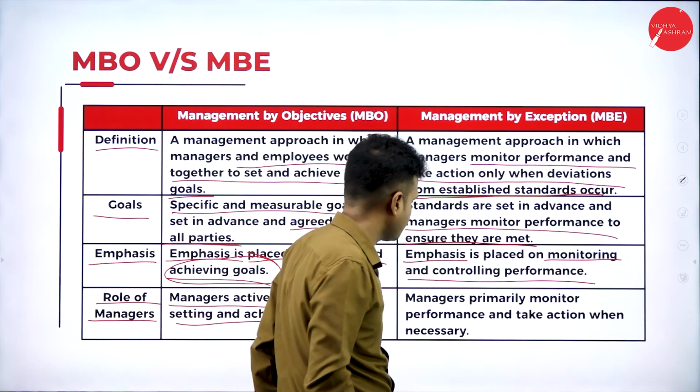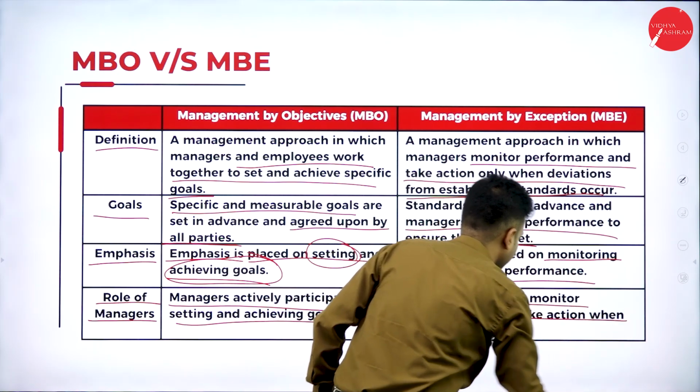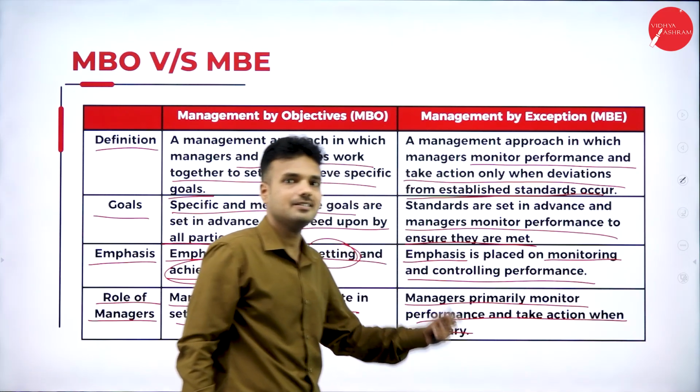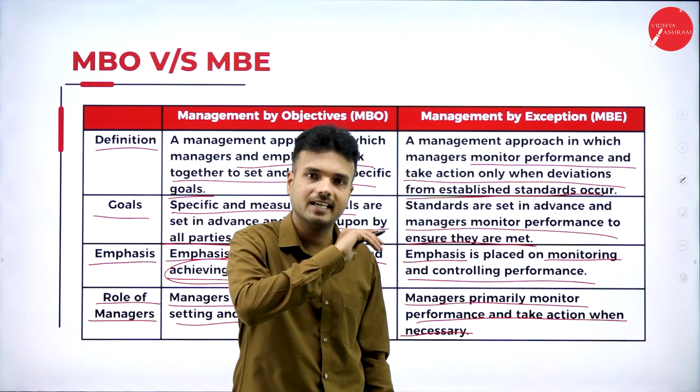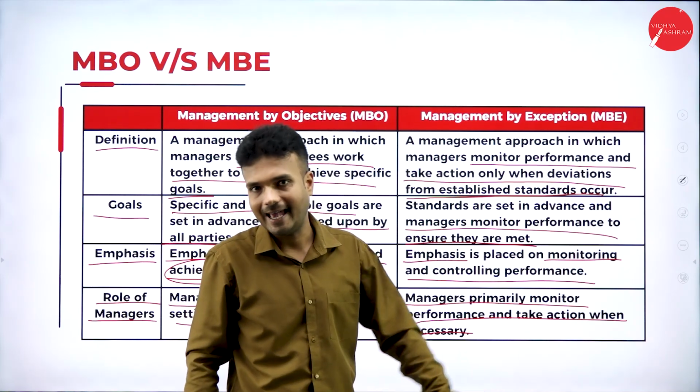In management by exception, the manager primarily monitors the performance and takes action when it is necessary. They just monitor the performance. They take action only if it is necessary. If it is not necessary, they may not take any kind of action.